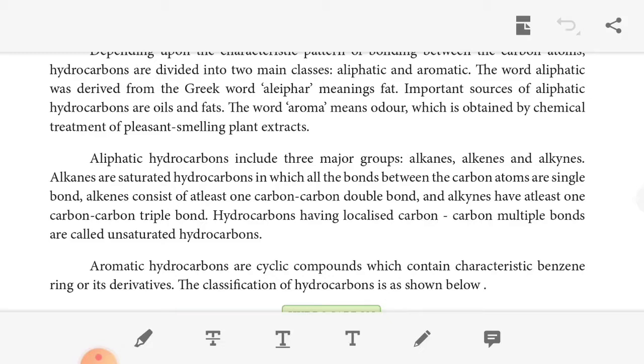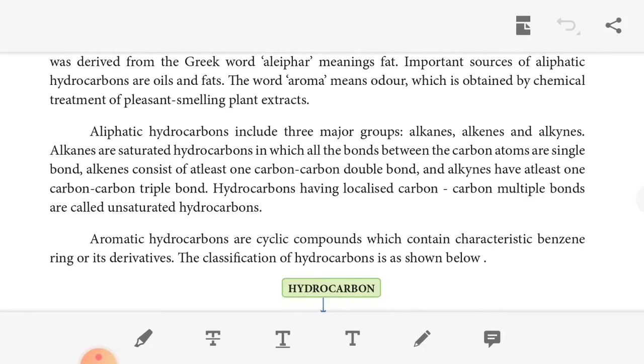So what is the meaning of alkane? Alkane is a saturated hydrocarbon in which the carbons contain only single bonds. Then alkene means at least one carbon containing a double bond, ending with E-N-E.